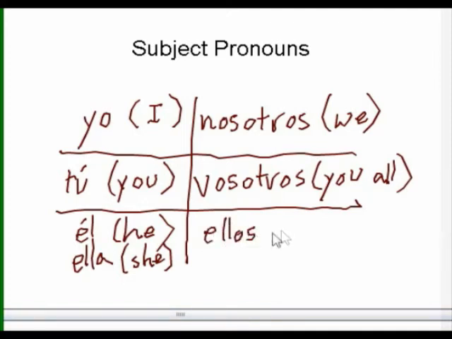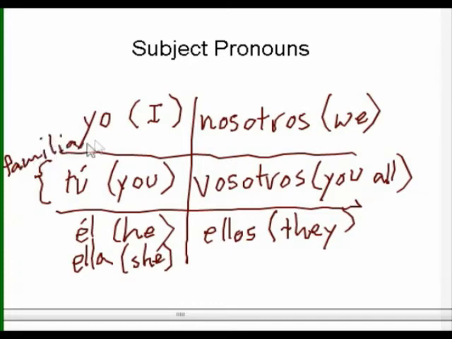Now that's enough to get us started, but we're going to have to take a closer look at several of these because they're not perfect parallels. We're going to have to talk about some important distinctions that have to be made, some important things to keep in mind. First, we need to talk about you and you all. These are both what we call the familiar or the informal you.